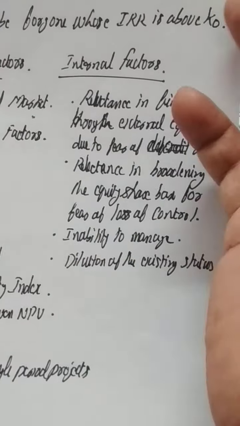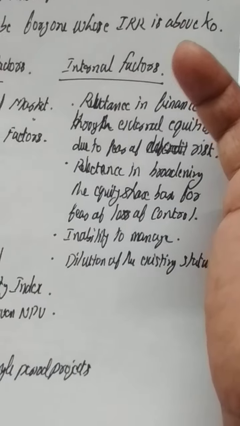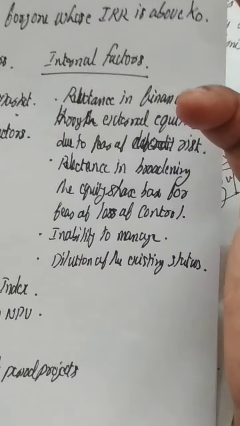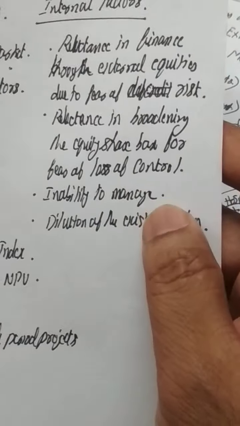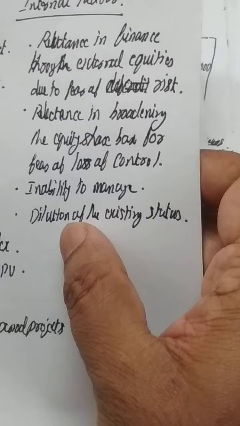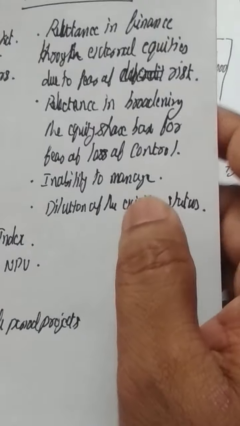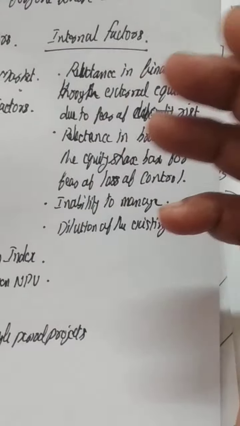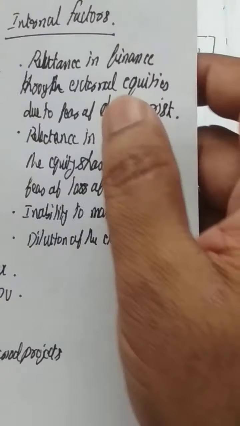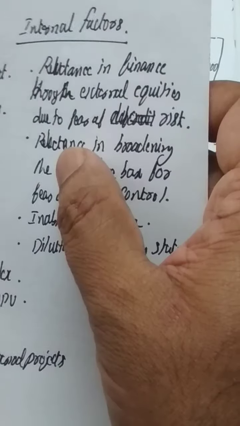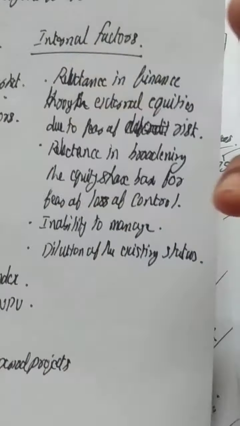We could raise easily through external equities, but no, we won't go for external equities because sometimes dilution may happen inside the company. That is, our ownership may get diluted. So that is the reluctance in finance through external equities, sometimes due to fear of the risk.